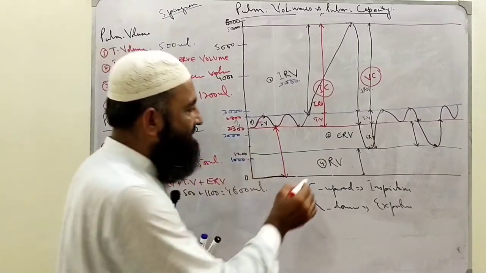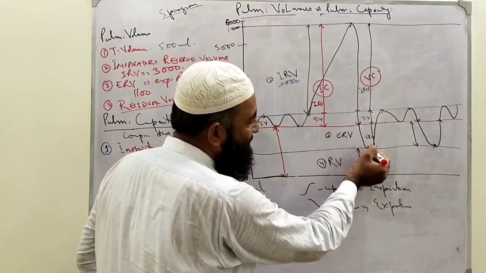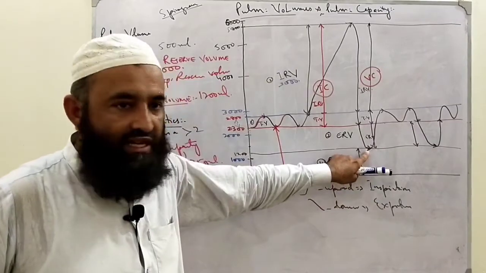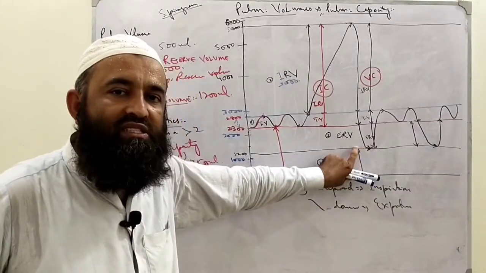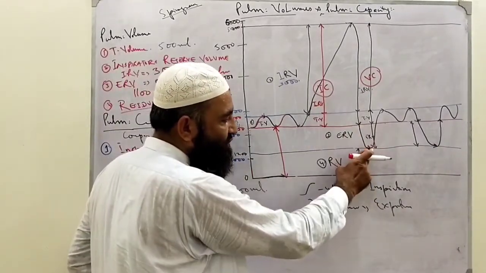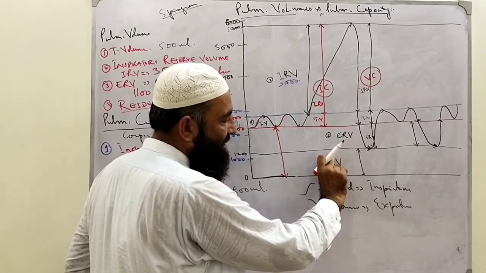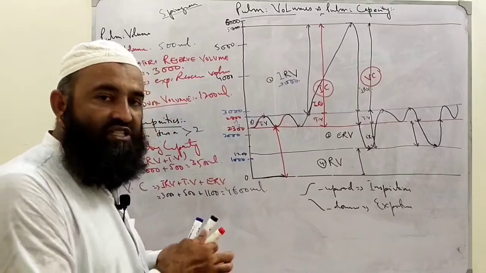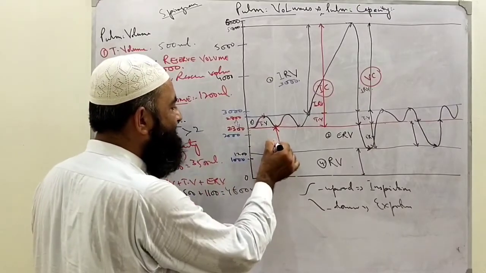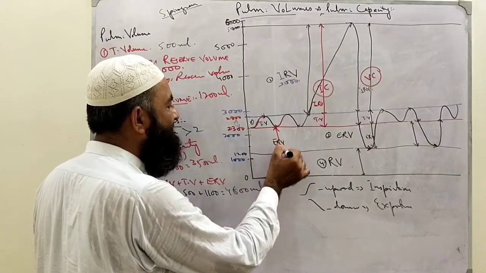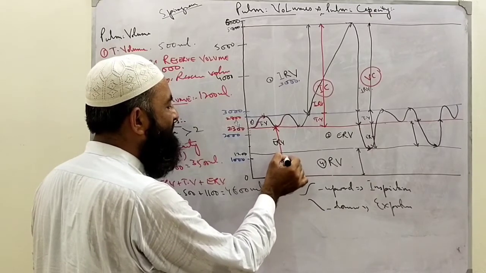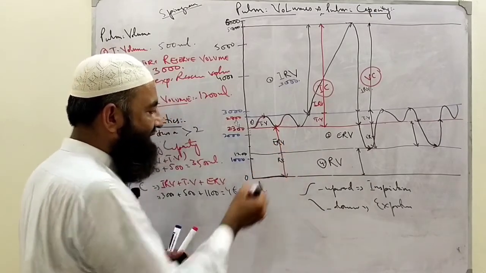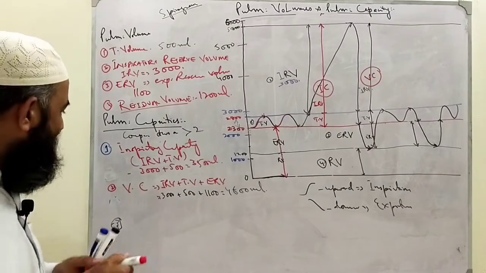Clear? And at the end of forceful expiration, which ends here, this amount remains in the lung. At the end of forceful expiration, the amount that remains is the residual volume. At the end of normal expiration, the amount that remains is a combination of expiratory reserve volume and residual volume. Their combination is called a capacity.